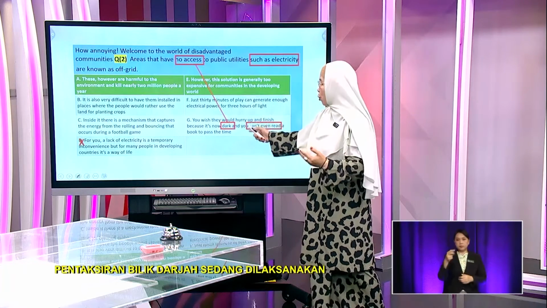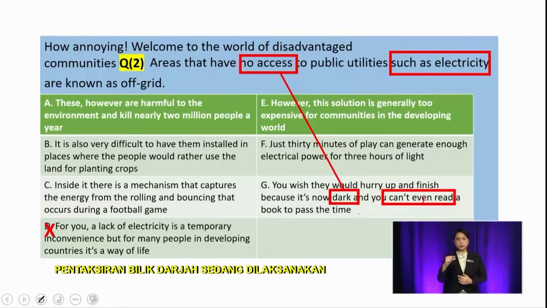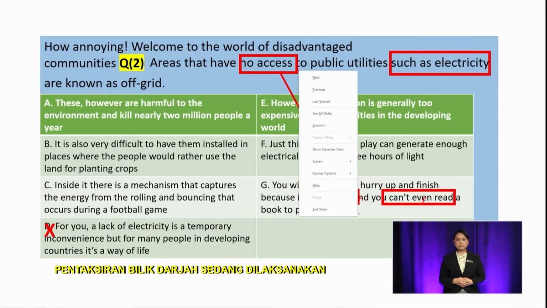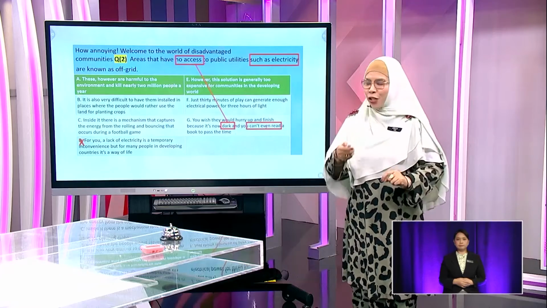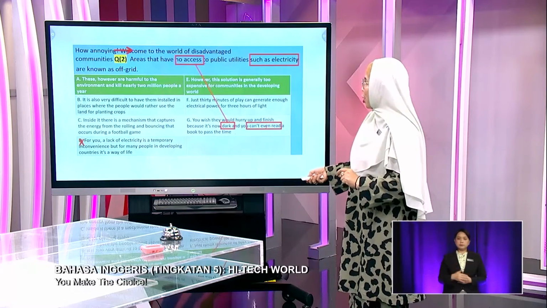So Soleha chose G and she said the keywords are because of dark and can't even read. Well, obviously dark is where you have no access to electricity. So that's how it works. Okay? Right. Good job, Soleha. So now let's proceed to the next question.